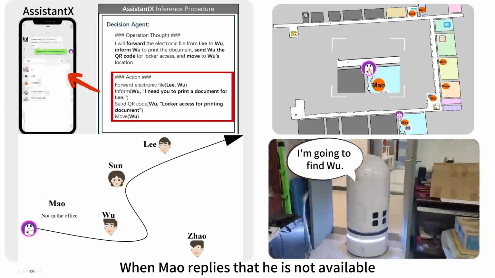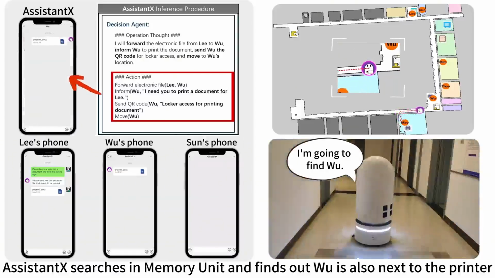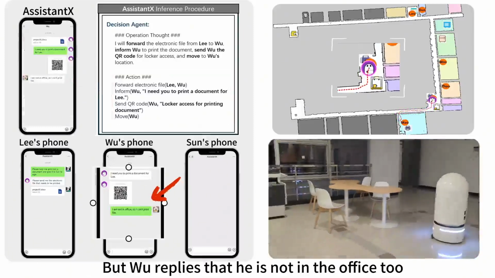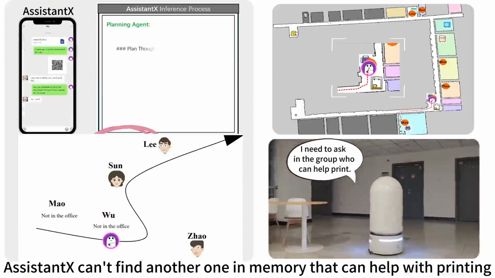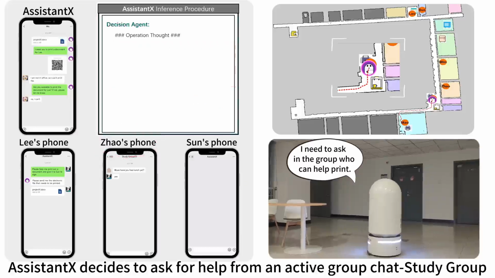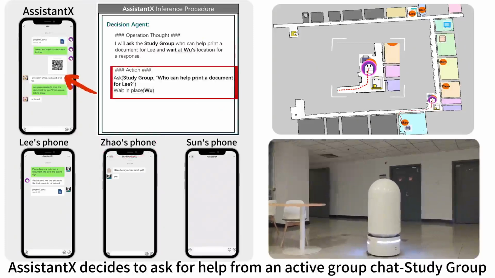When Mao replies that he is not available, Assistant searches in memory unit and finds out Wu is also next to the printer, but Wu replies that he is not in the office either. Assistant can't find another one in memory that can help with printing. Assistant decides to ask for help from an active group chat, the study group.